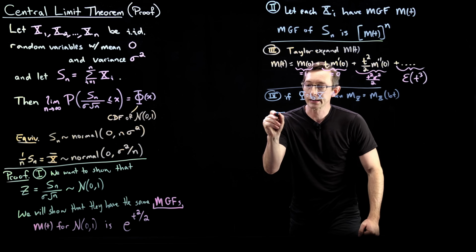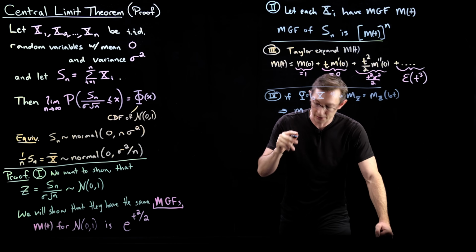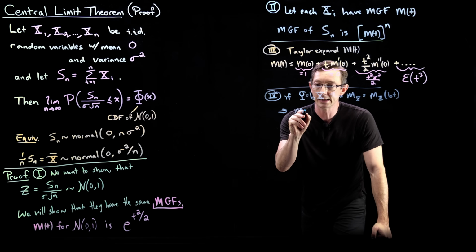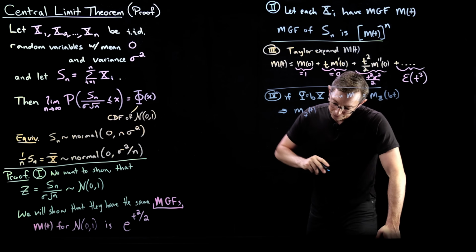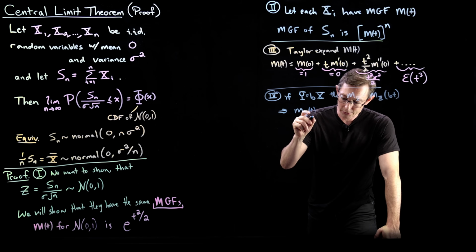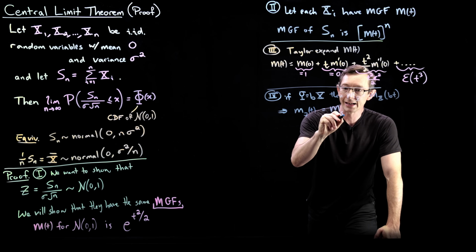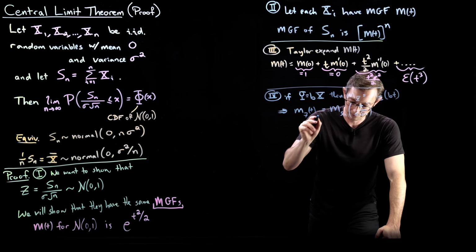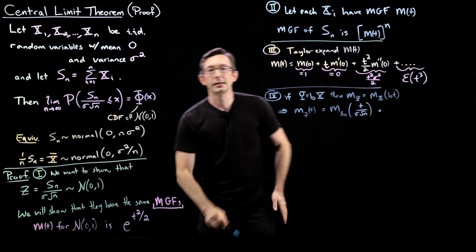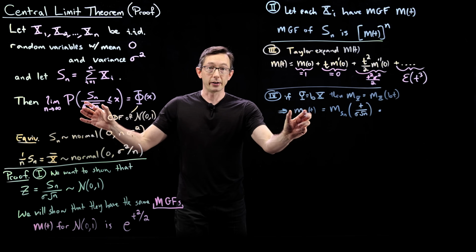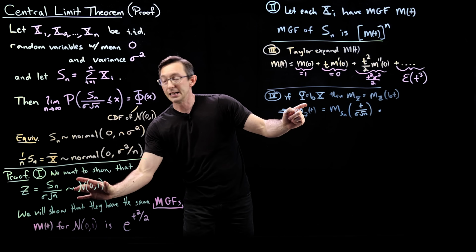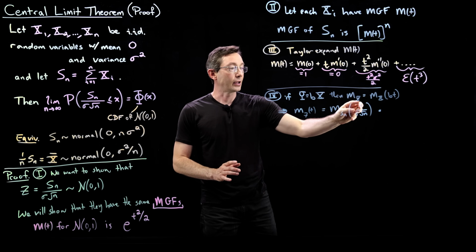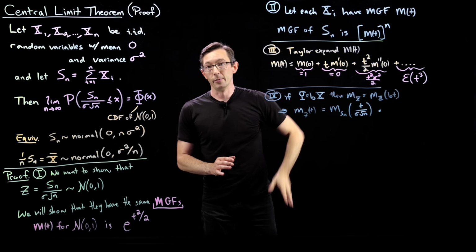And so what this implies is that the moment generating function of this z variable, with respect to t, is equal to the moment generating function of Sn evaluated at t divided by sigma root n. So it's pretty easy to find the moment generating function of this z variable, which has an easier distribution to fit, by taking the moment generating function of Sn and plugging in t over sigma root n.